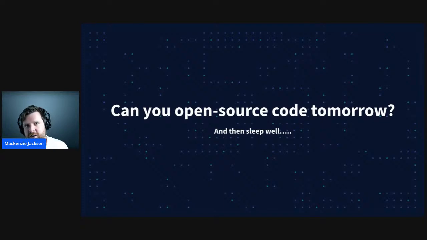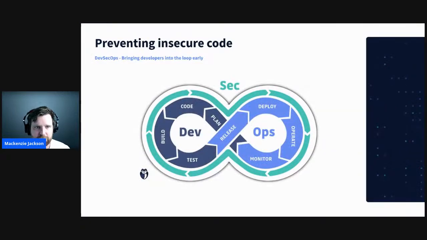And when we're writing code as developers, this should be in the back of your head, because remember that your Git history lasts forever. So are you contributing something that would create a vulnerability in the future? So how do we prevent all this, and how do we actually get to that level? Well, there's this great thing called DevSecOps or shift left. And really what it means is, let's get the developers, people like me, people like you, into the loop early on. It happens through awareness and training, and really understanding that our source code can be a vulnerability, and not relying on security teams to pick up active threats just in the application, or the ops teams to run automated scanning checks on the latest version.